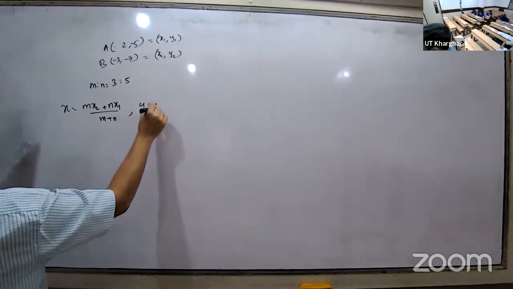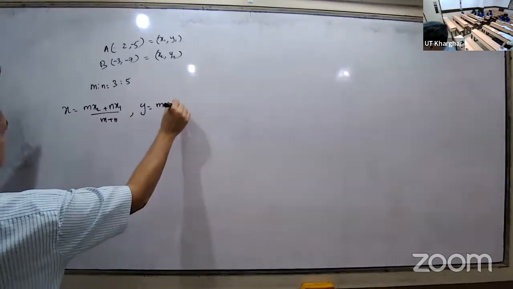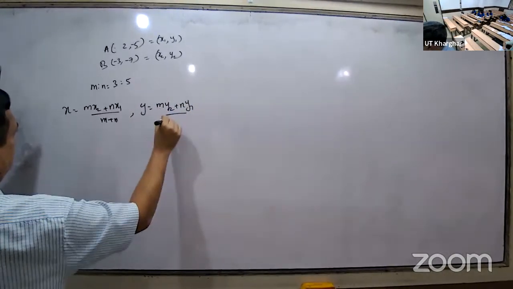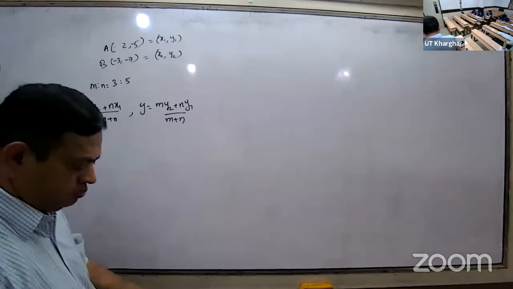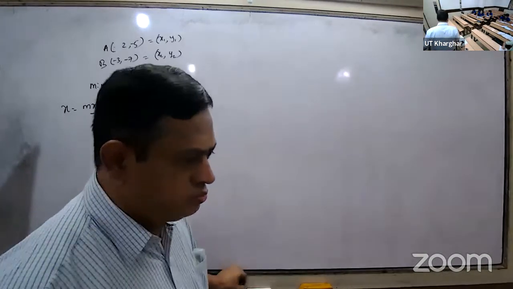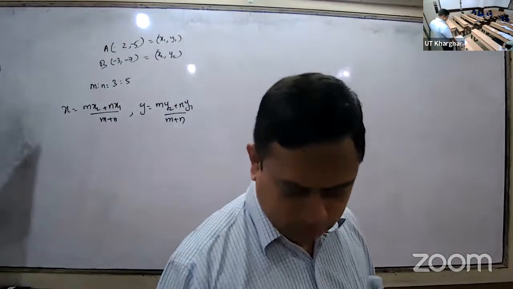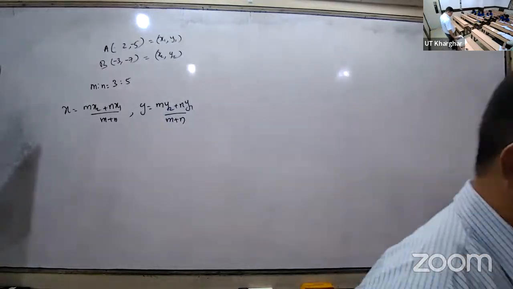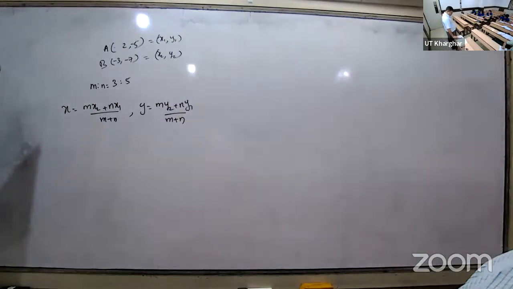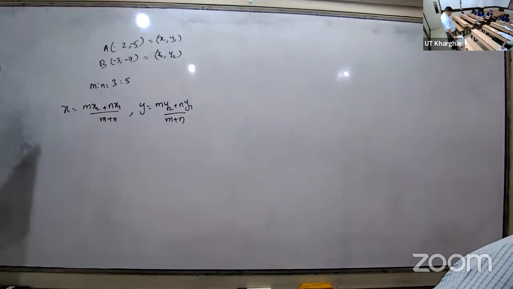Y is equal to my2 plus ny1 divided by m plus n. Replace. Put the values. Shivam, substituting. Yes.